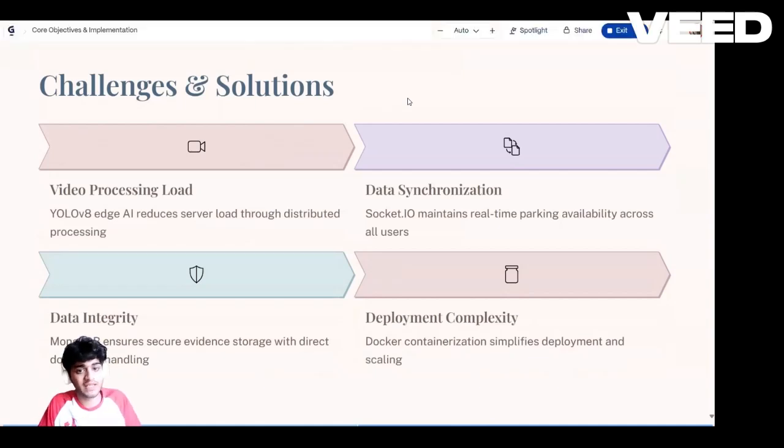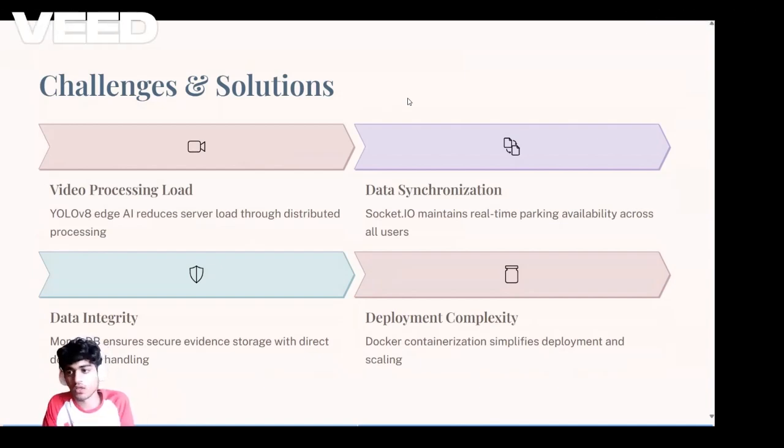Now, while building the system, we faced several key challenges. The first was real-time video processing load. We solved this using YOLO version 8 edge-based AI, which processes detections locally and reduces server load. The second challenge was data synchronization, especially for parking availability. We addressed this using Socket.io, enabling real-time updates across all the users.